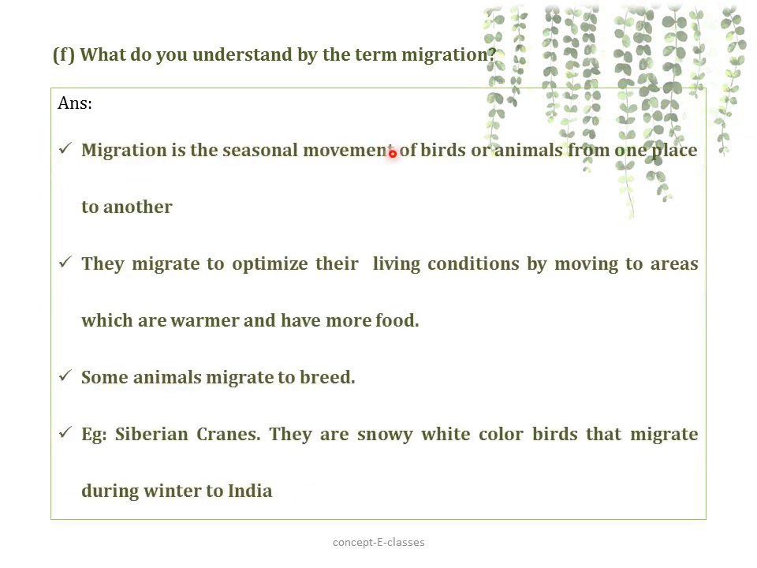Migration is the seasonal movement of birds or animals from one place to another. They migrate to optimize their living conditions by moving to areas which are warmer and have more food. Some animals migrate to breed. So, these birds and animals migrate because of sudden climatic changes, in search of food, or for breeding purposes. Examples of migratory birds are the Siberian cranes. They are found in Siberia. When it is very cold in Siberia, because of the lack of food, they migrate to India.